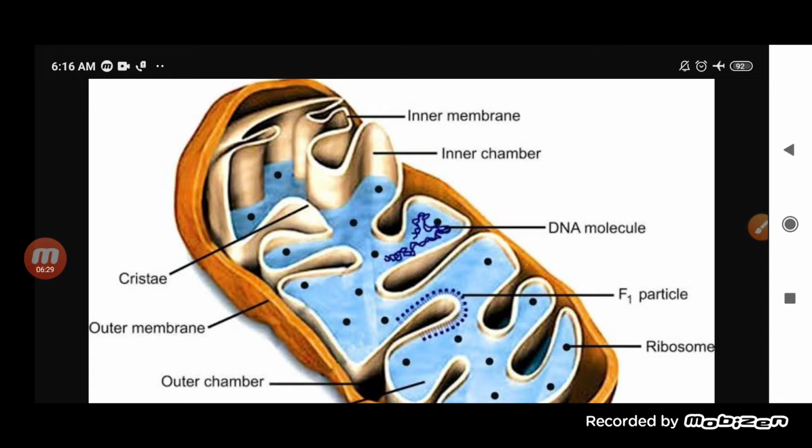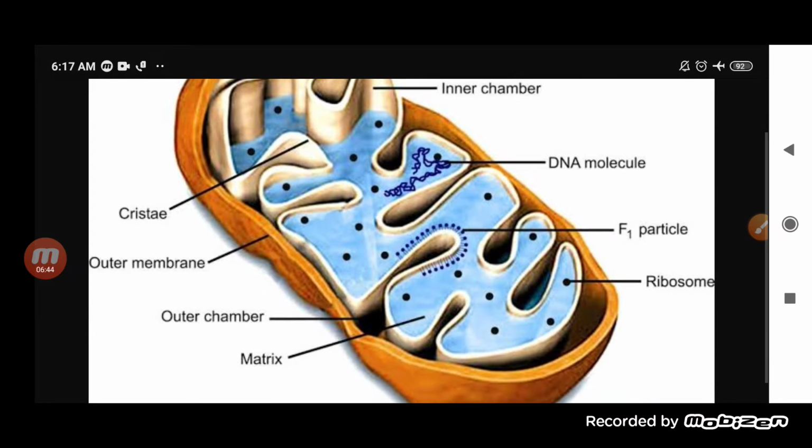These are the foldings present in the inner membrane. Now, inside this inner membrane are the inner chambers. You can see this is the inner chamber, and this one is the outer chamber.